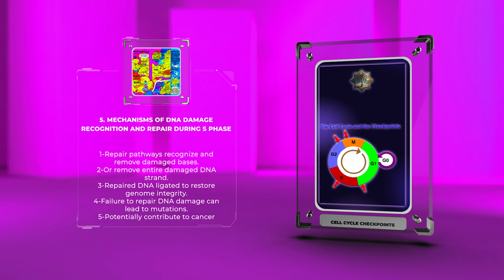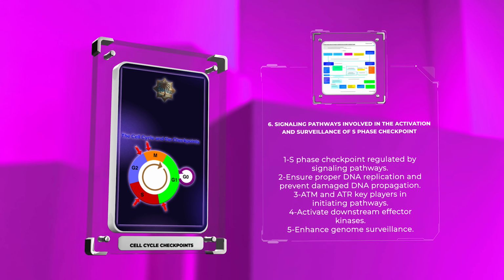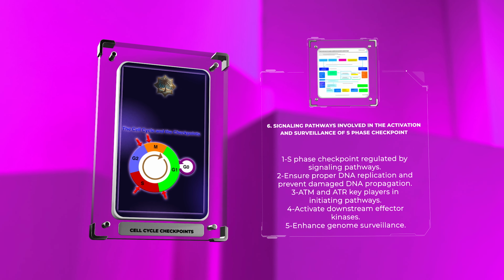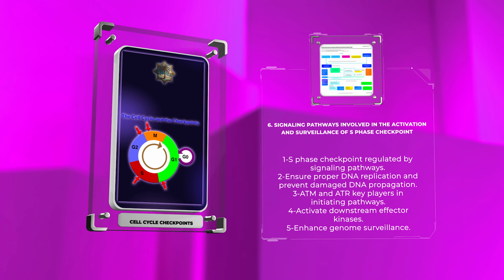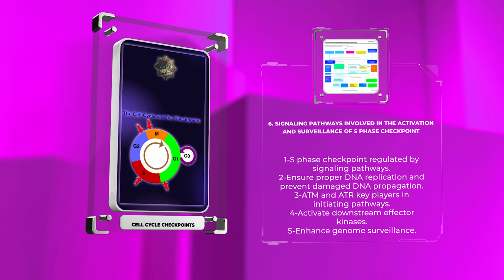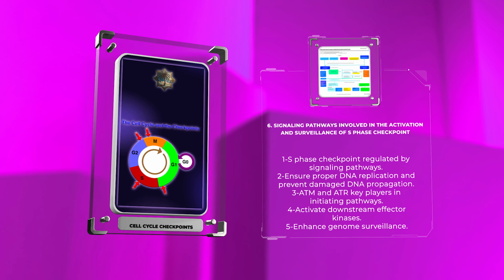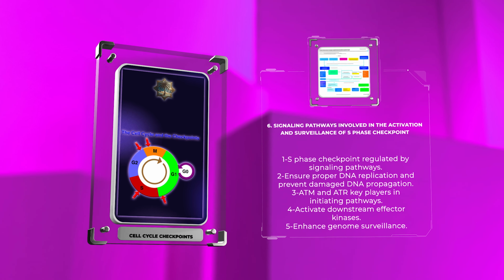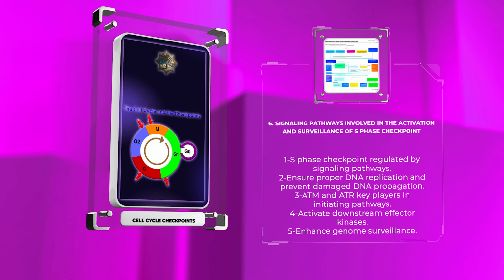The S phase checkpoint is intricately regulated by signaling pathways that ensure proper DNA replication and prevent the propagation of damaged DNA. ATM and ATR, mentioned earlier, are key players in initiating these pathways. In response to DNA damage, ATM and ATR activate downstream effector kinases, which in turn phosphorylate target proteins involved in DNA repair, cell cycle arrest, and apoptosis. Additionally, signaling through the checkpoint kinases CHK1 and CHK2 further enhances genome surveillance by amplifying the cellular response to DNA damage.